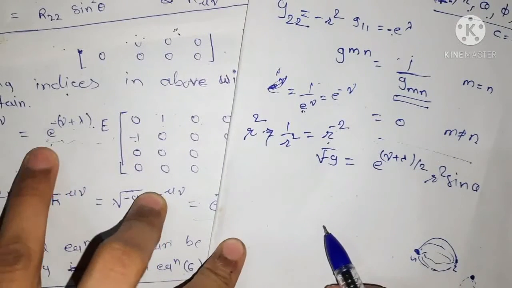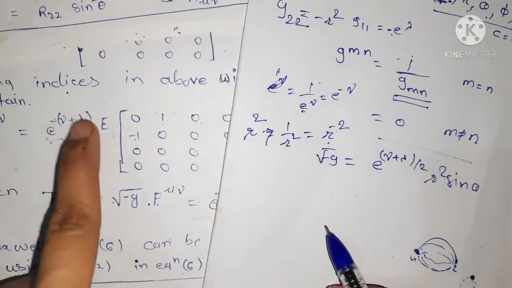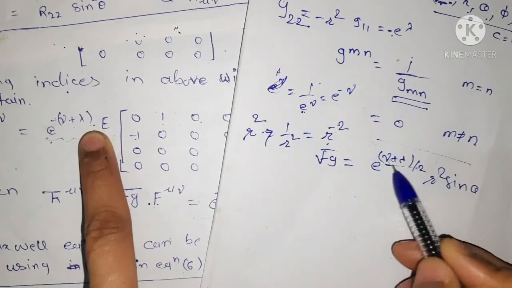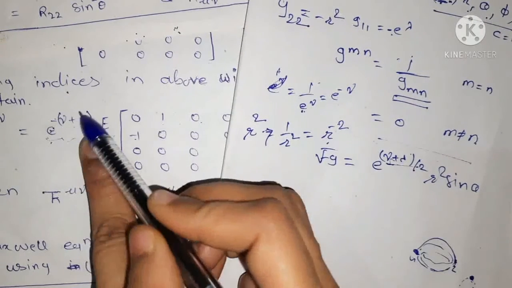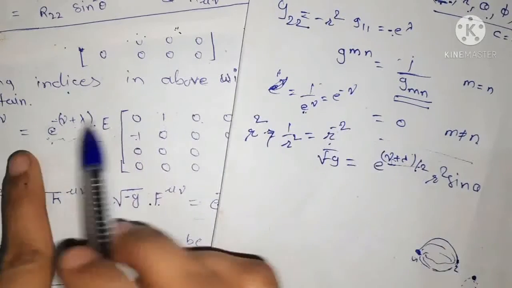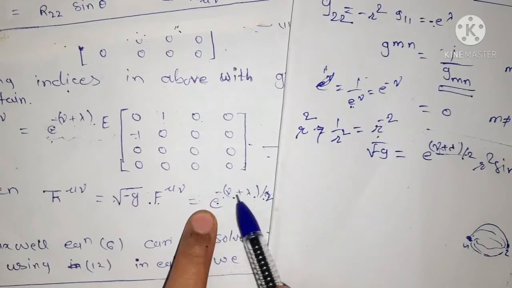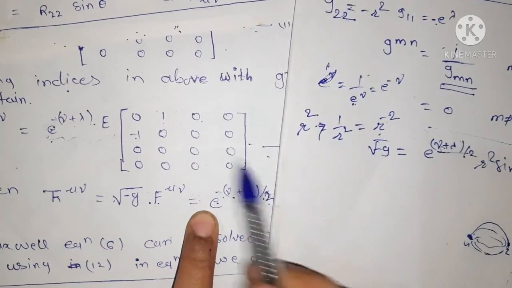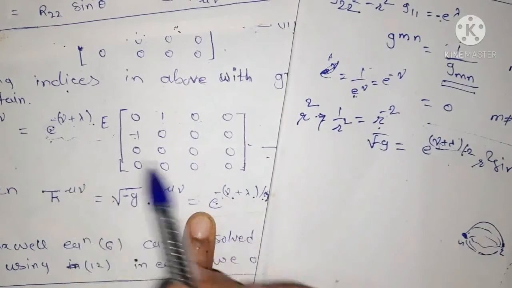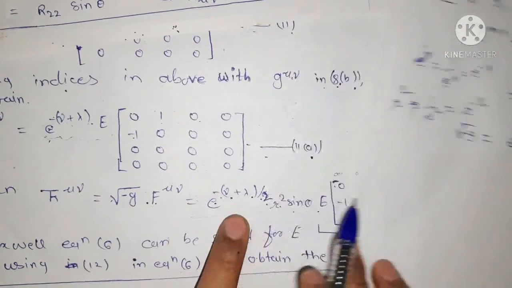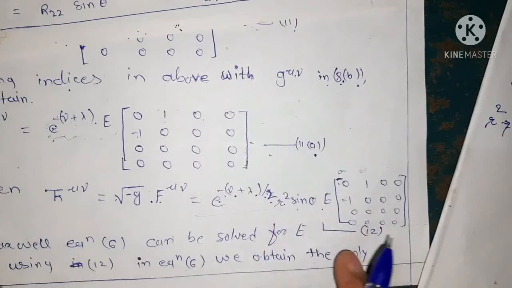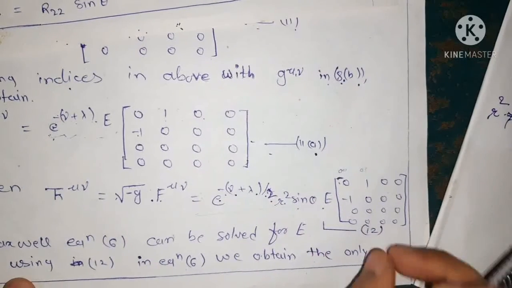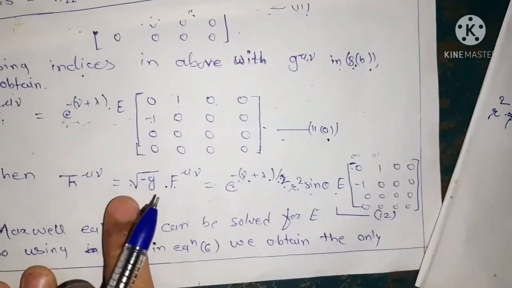F of mu nu has the value e to the power minus (nu plus lambda). So here it is plus (nu plus lambda) upon 2, here it is minus (nu plus lambda) upon 2. Therefore we have here minus (nu plus lambda) upon 2. That is, we add both the terms, and in that case we get this term, and we give this as equation number 12 for this script F mu nu.